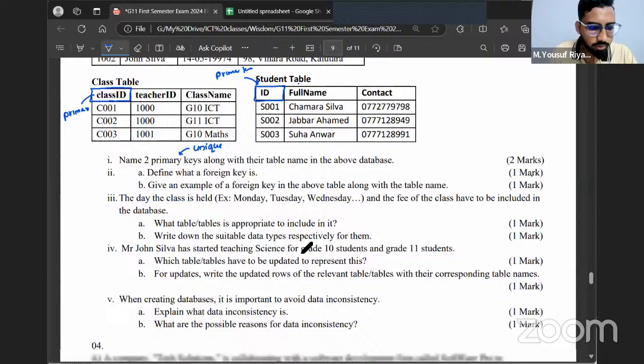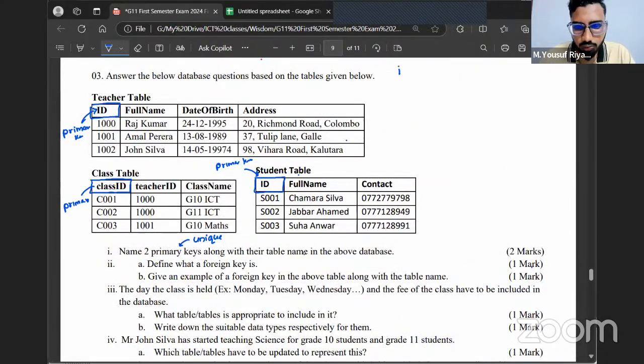So here the answer would be, if you take the field name, you can tell ID in teacher table. Always, spelling is an important factor they'll be checking in these questions. Capitalization is not an issue, but spelling is. Another thing you can mention is ID in student table.